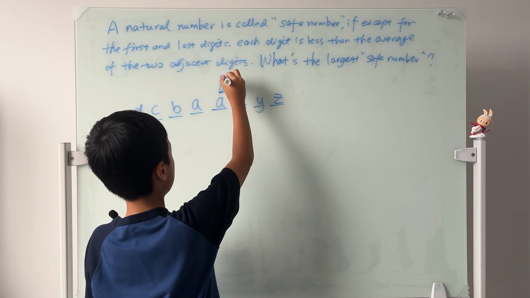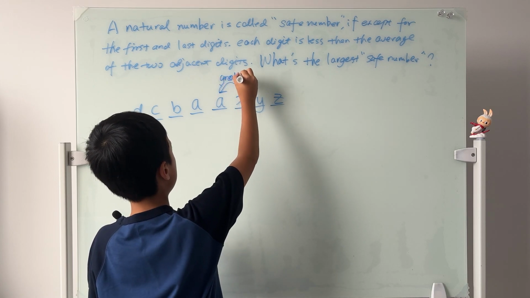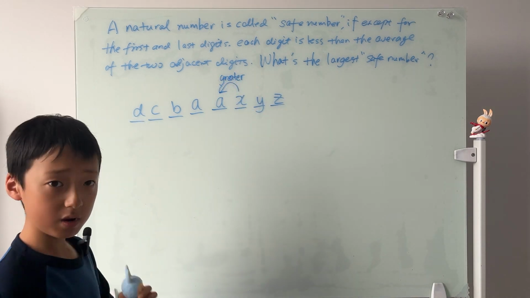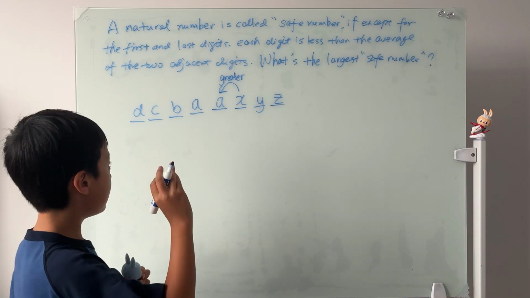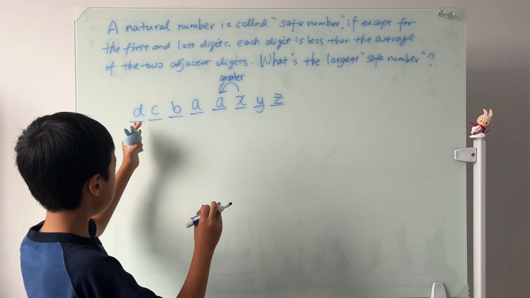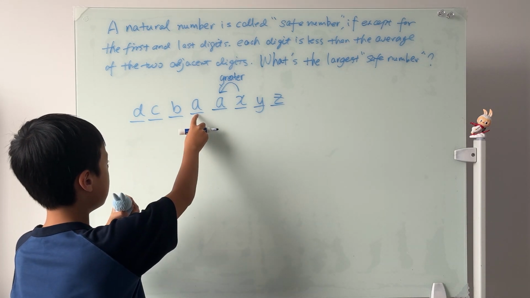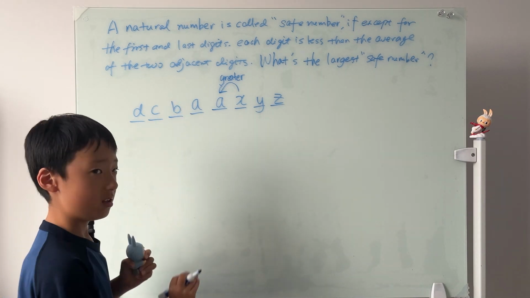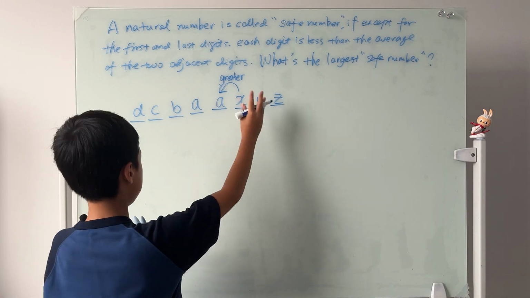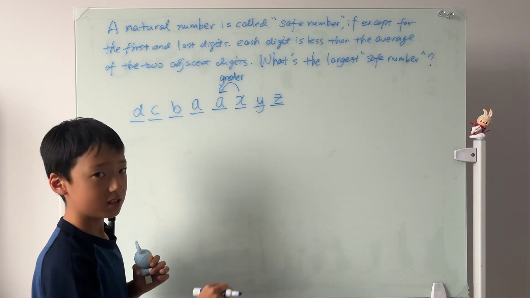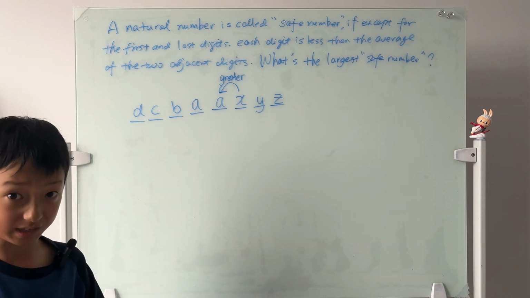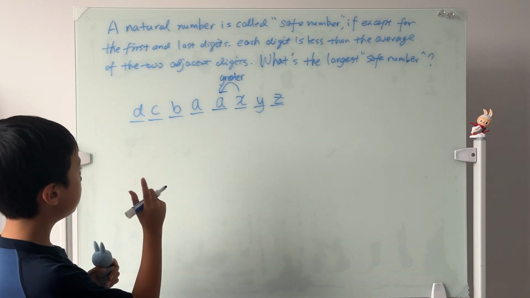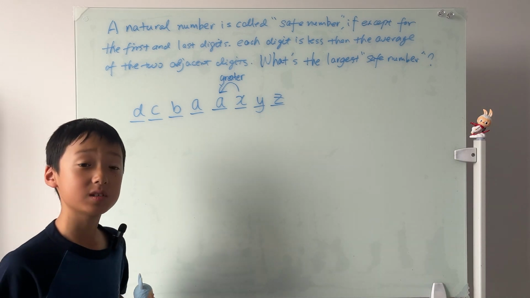So this is greater, right? And we already proved in the first case that to the left of it, if this one is greater than the one in the middle, then there could only be 3. So that's why I said there could only be 3 here, since to the right, using the same logic, you'll get the same things. So we already proved that there has to be 8 digits.